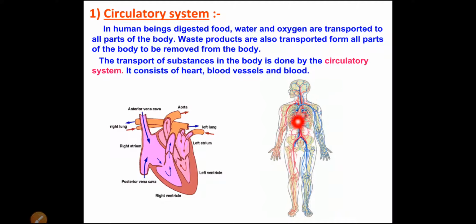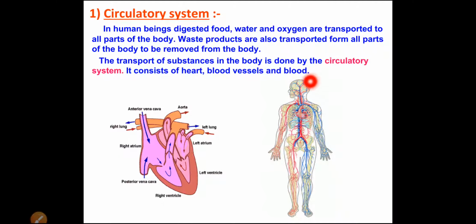Now the transport of substances in the body is done by one system, and that system's name is the circulatory system. So now see here, circulatory system. The circulatory system is very useful for the transportation of substances in the body. But which substances get transported by the circulatory system? Digested food, water and oxygen.